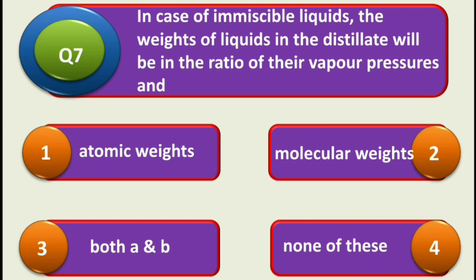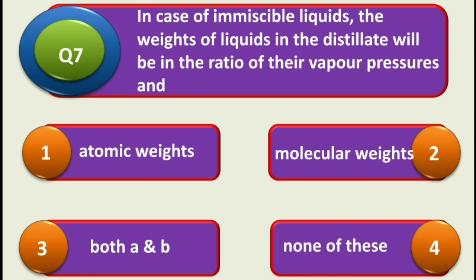Next question is, in case of immiscible liquids, the weights of liquids in the distillate will be in the ratio of their vapor pressures and, first is atomic weights, second is molecular weights, third is both A and B, and fourth one is none of these.